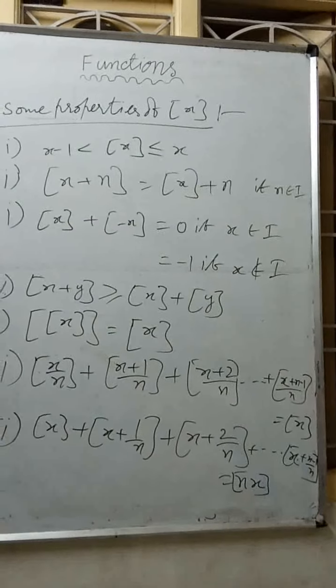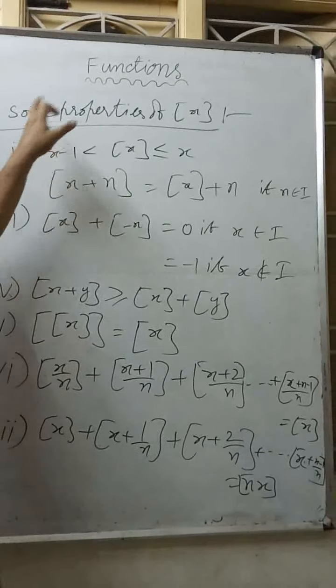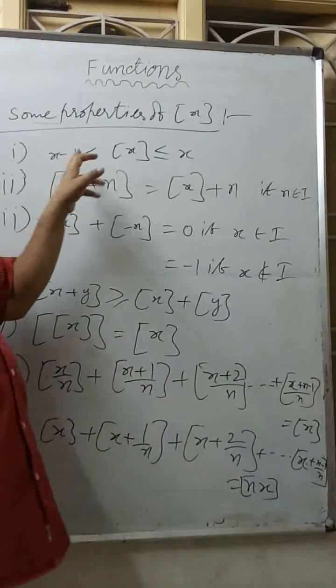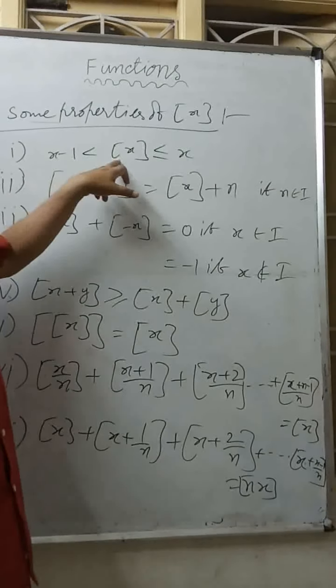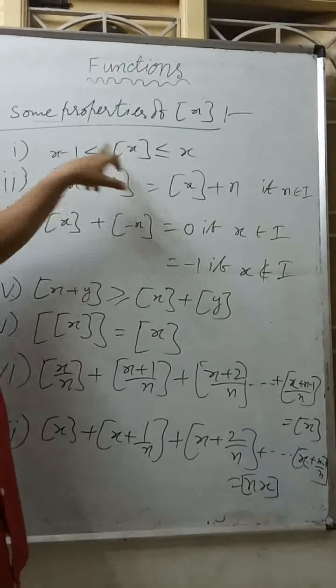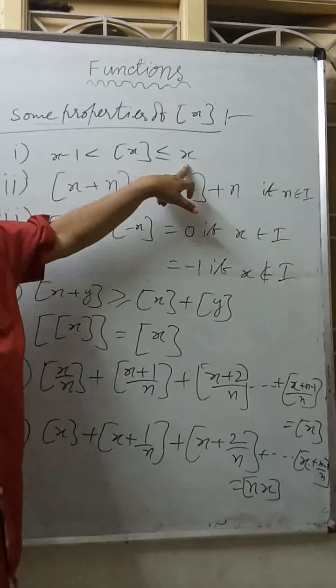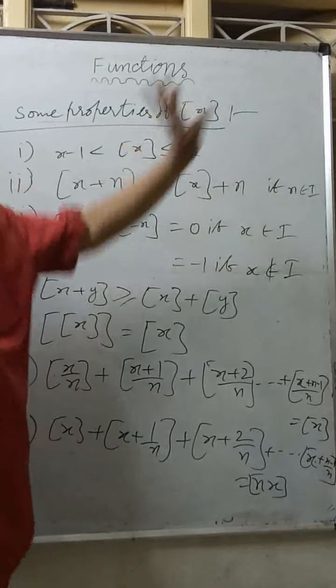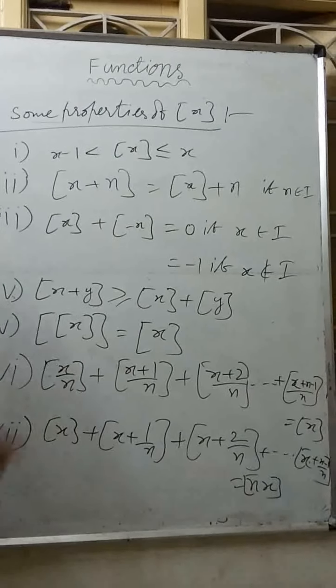Now some properties of step x. We already saw from the graph that step x always lies between x minus 1 and x.